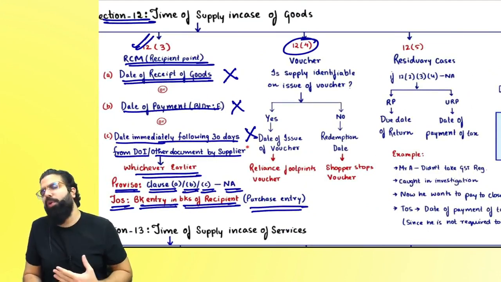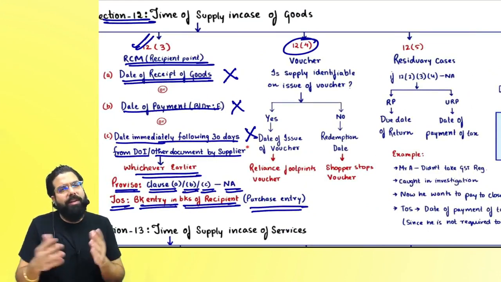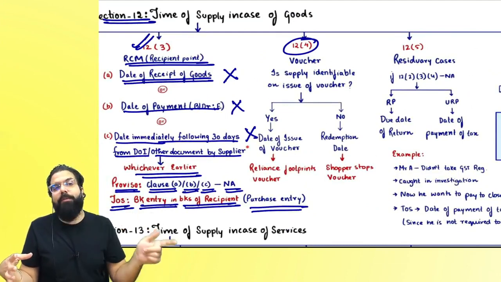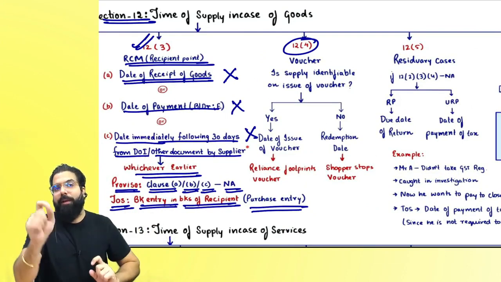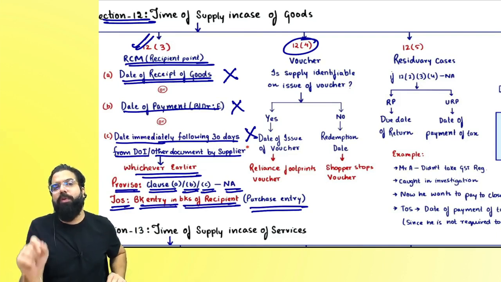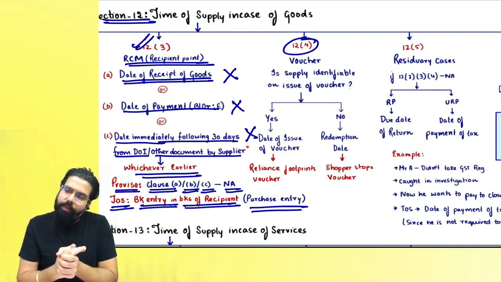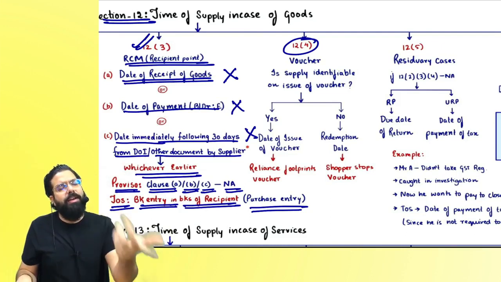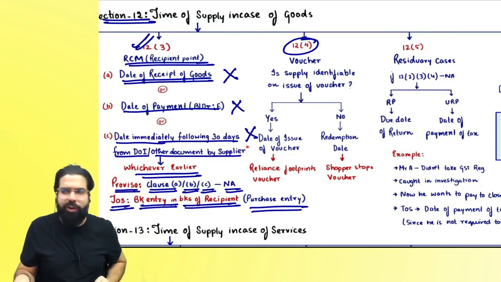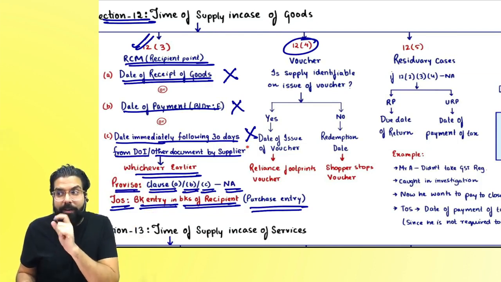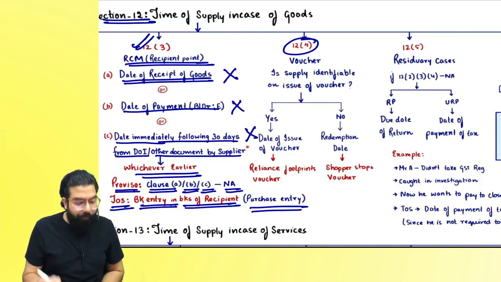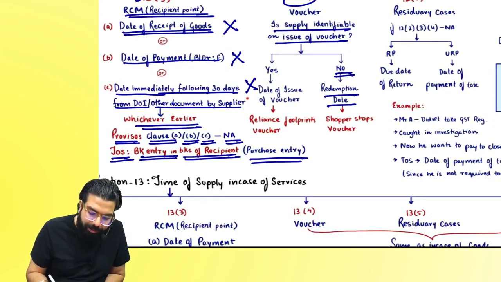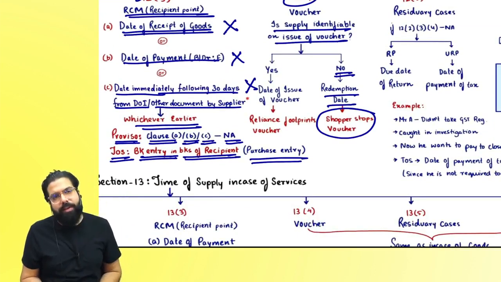Section number 12.4 says that in case of a voucher, the supply is either identifiable or not identifiable at the time of issue of voucher, that is very important. If supply is identifiable at the time of issue of voucher, then the date of issue of voucher will become your time of supply. The day you issue the voucher, that is your time of supply. Reliance Footprint is an example. Then, sir, if supply is not identifiable, then always the redemption date will become the time of supply. Shoppers Stop is an example.